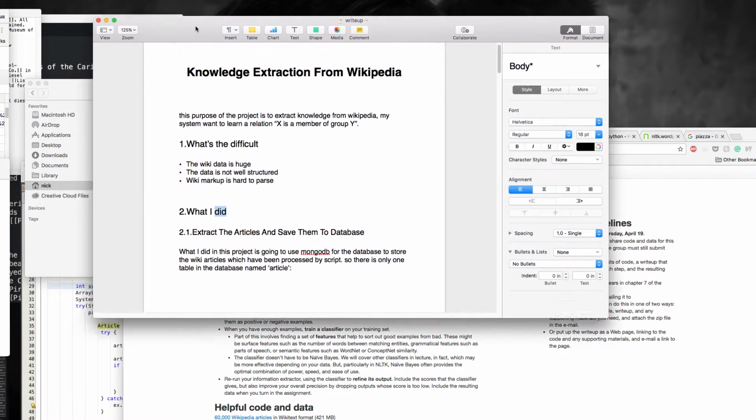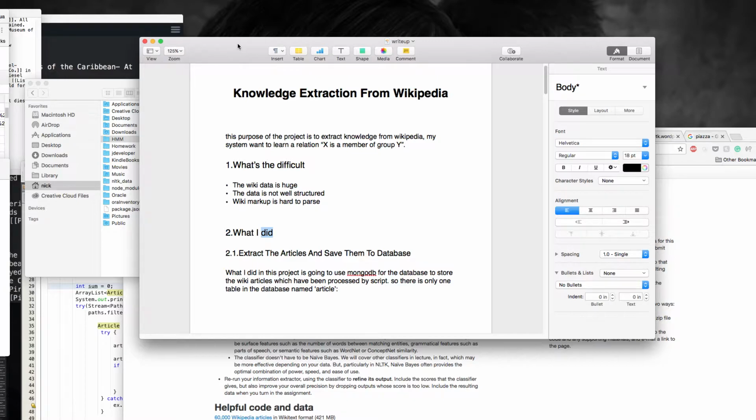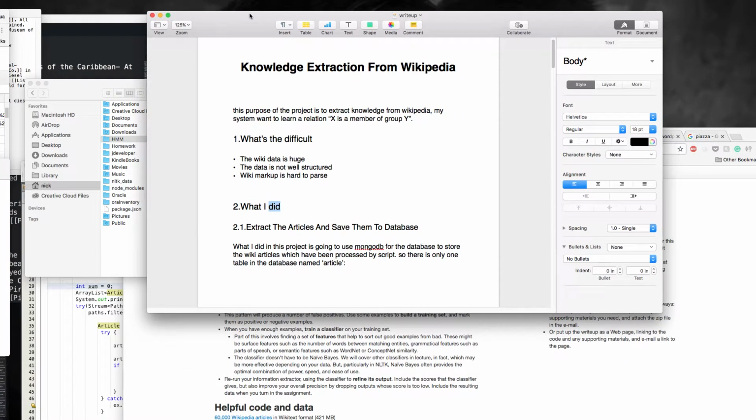I think the most difficult part of the project is the wiki data. The data is very huge and the wiki data is growing every day, and the articles are not well structured, so there is a lot of dirty data or tags in the articles, such as a lot of HTML tags.